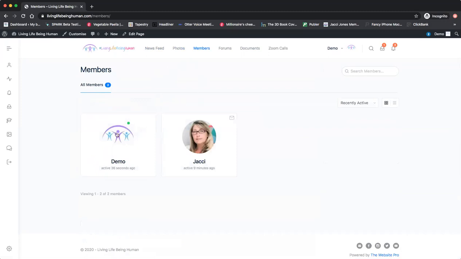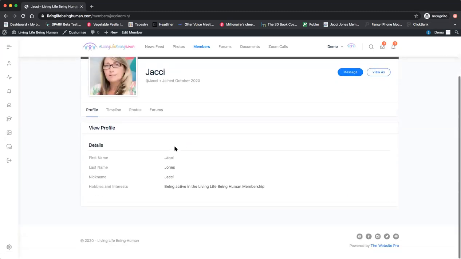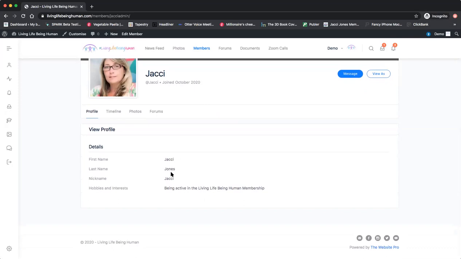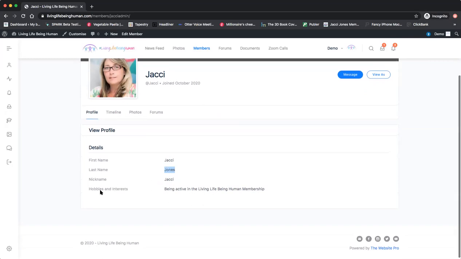Members. You can see all the members that are active in the platform. So you can toggle here, recently active, or the newest members when it gets a bit busier. So if I want to type a message to Jackie, I can click on Jackie's profile here, and I can read her details, first name. You can hide the last name in your own profile if you don't want people to know your last name, your nickname as well. I can see Jackie's hobbies and interests.